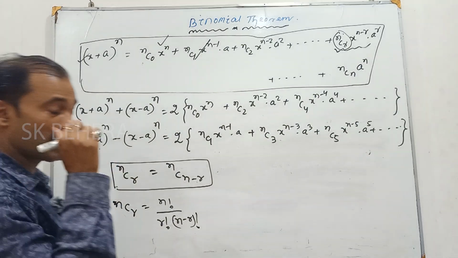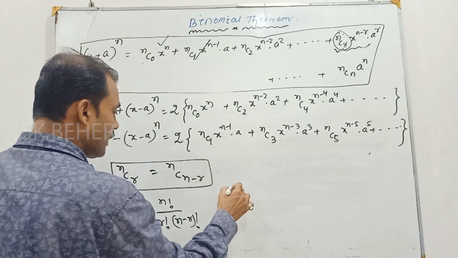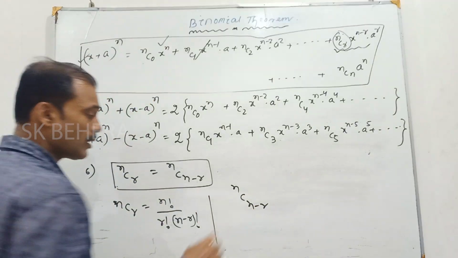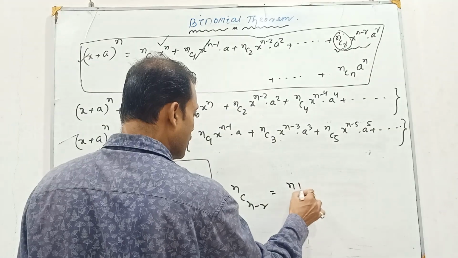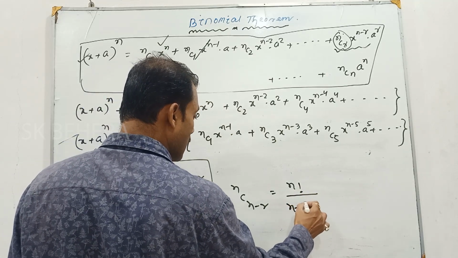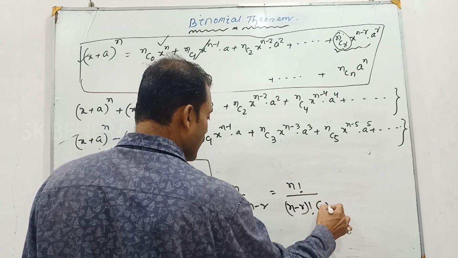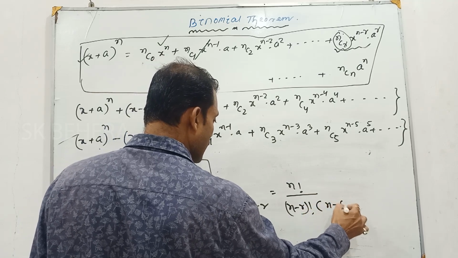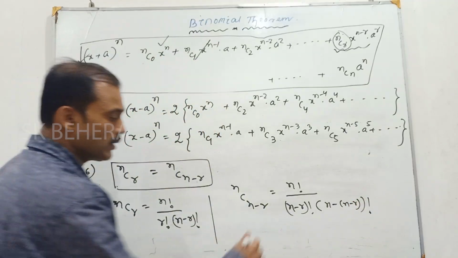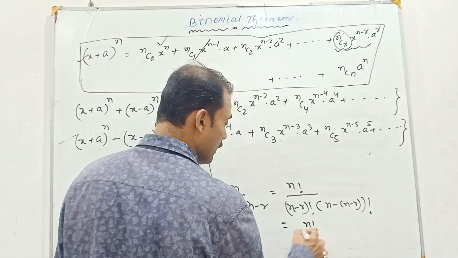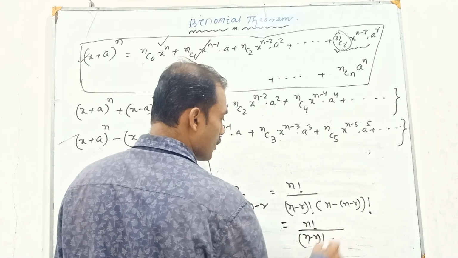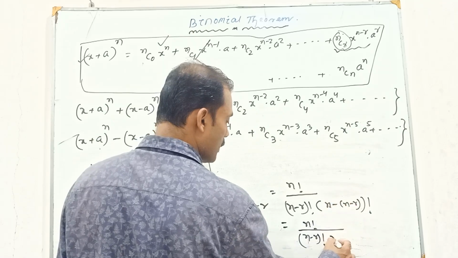Similarly, nC(n minus r) is equal to n factorial divided by (n minus r) factorial into (n minus (n minus r)) factorial. The n cancels out, that will be r factorial.